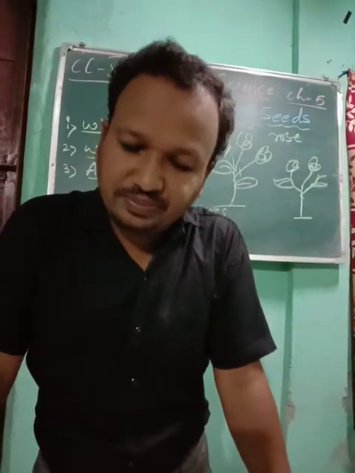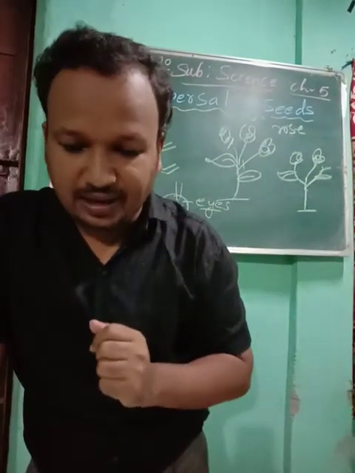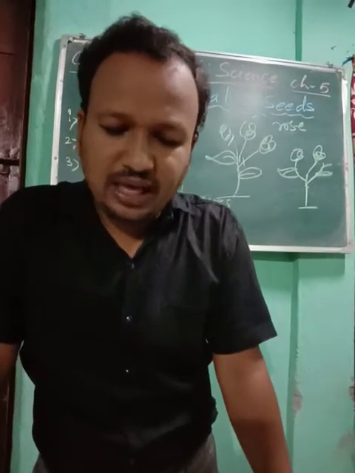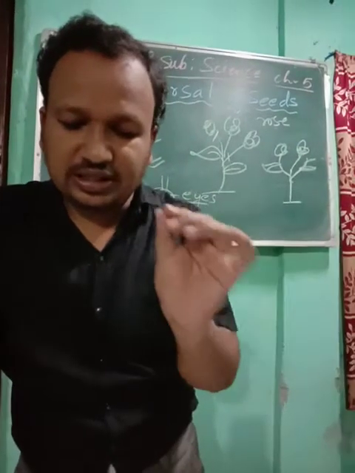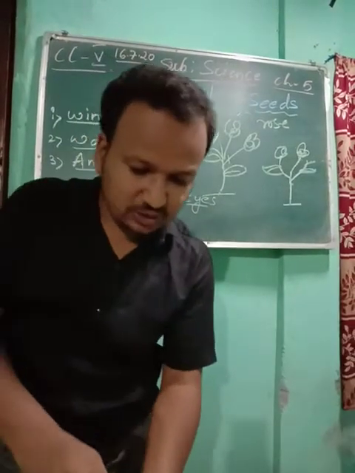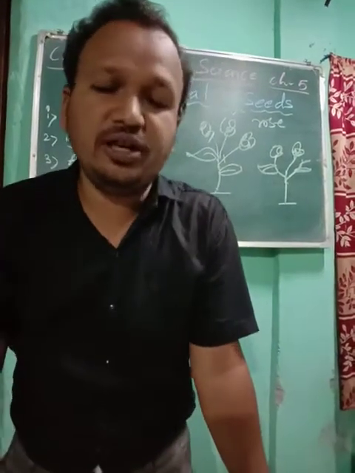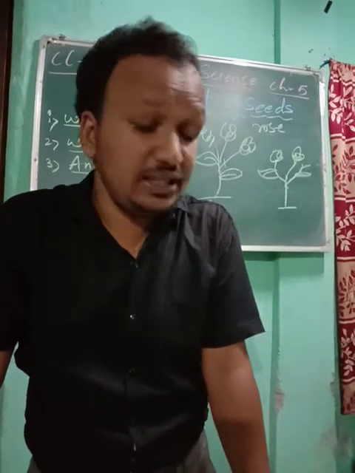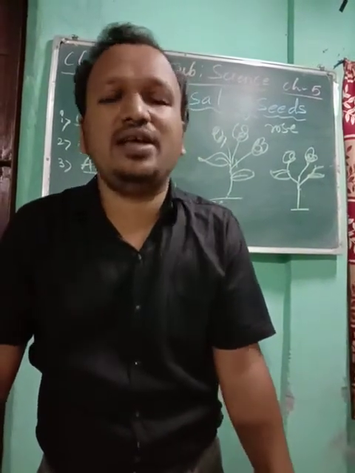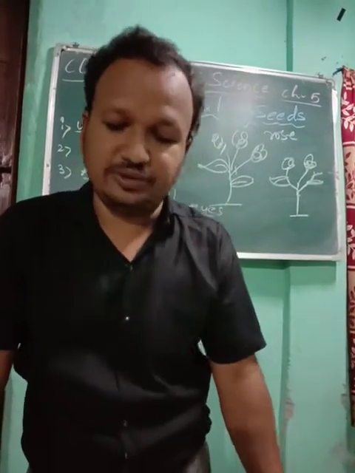Even ginger also. A small piece of ginger, if you cut and grow it, will grow into a baby plant. You can see in your book, an example is given of the rose plant. Onion also has a special structure called a bulb. So it grows through the bulb also. Today you take one onion and grow it, and at the top you will see the bulb. From there a new baby plant will come out. Okay, don't grow onion and potato in the winter season. We have to grow them in this rainy season. If you grow potato and onion in winter, you will see it will decay. Sometime you may try in your flower pot also.